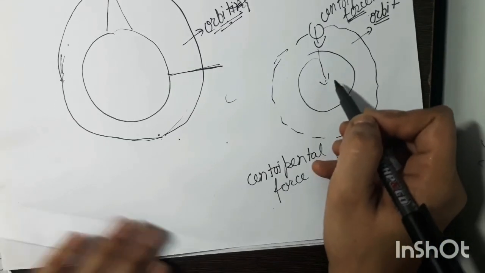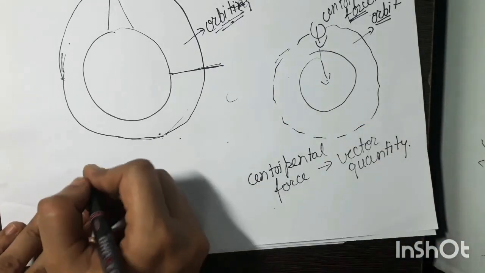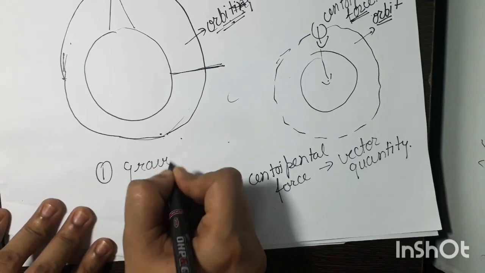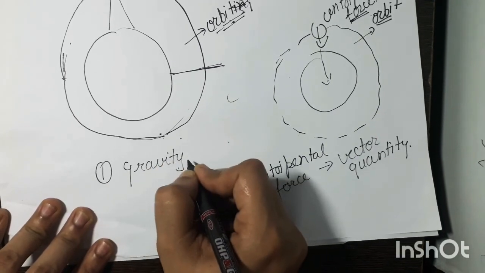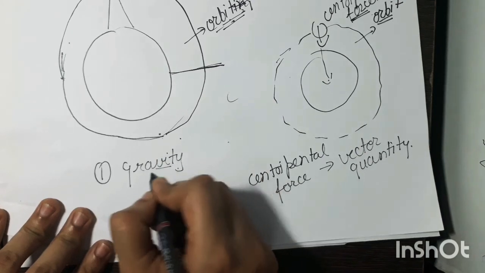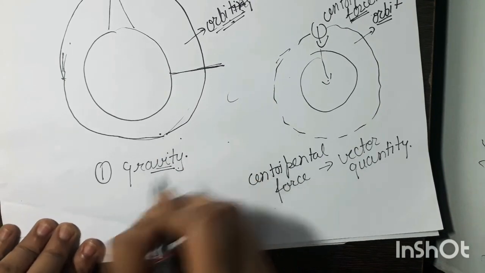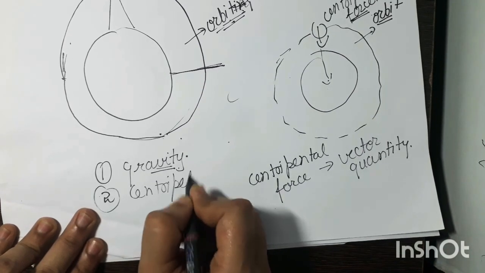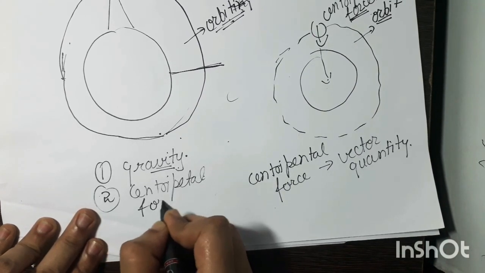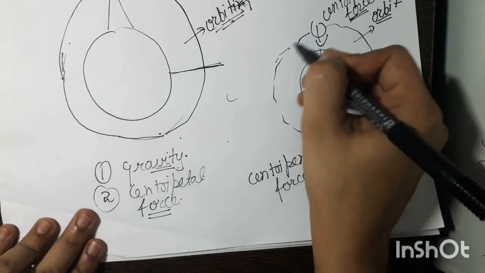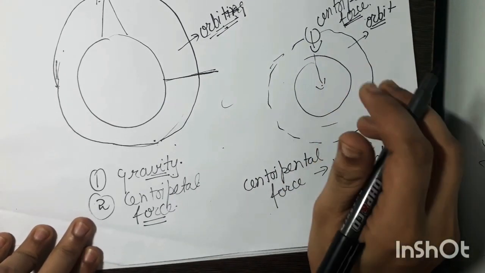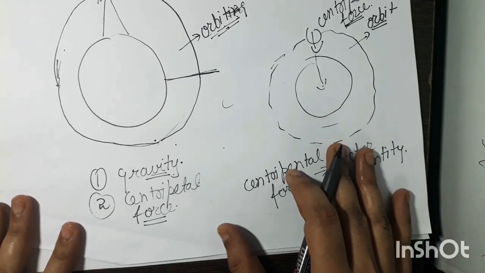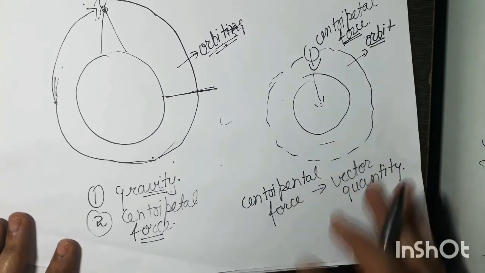So here the moon revolves around the earth due to the force of gravity. The forces responsible for the revolution of the moon are, first, gravity, that is the gravitational force of earth, and second, centripetal force that holds the moon in a circular orbit. So this was the answer to that very important question, why doesn't the moon fall on the earth. So thank you so much.